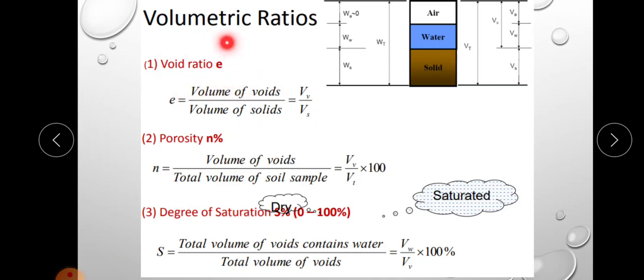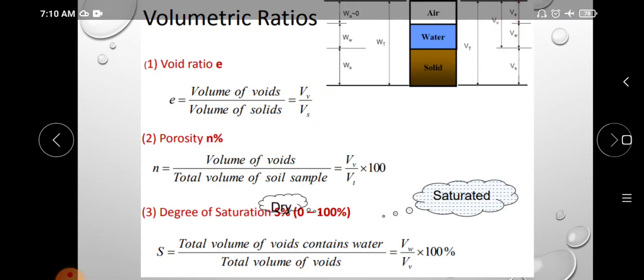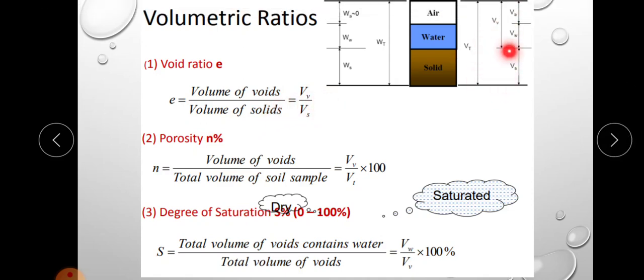Void ratio is represented by the small letter e, and void ratio is equal to volume of voids divided by volume of solid. We have said that volume of void is represented as Vv, that is, volume of void divided by volume of solid. The ratio of volume of void and volume of solid is known as void ratio and is represented by e.